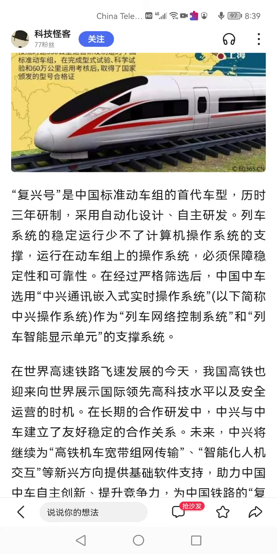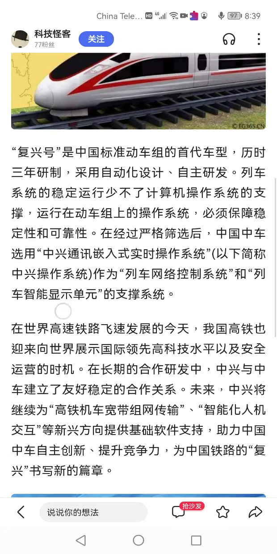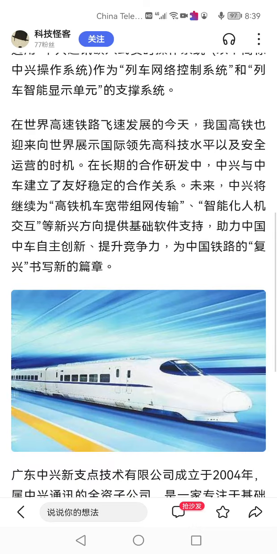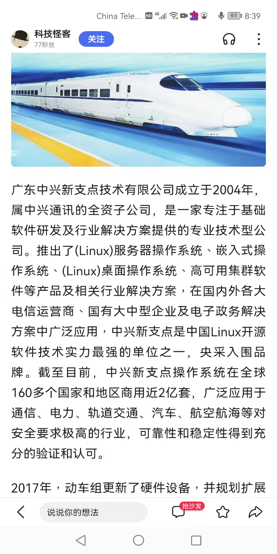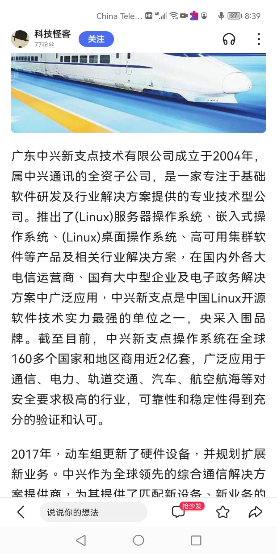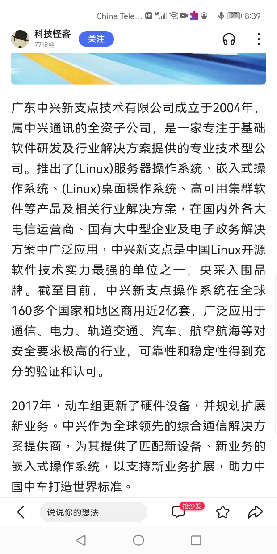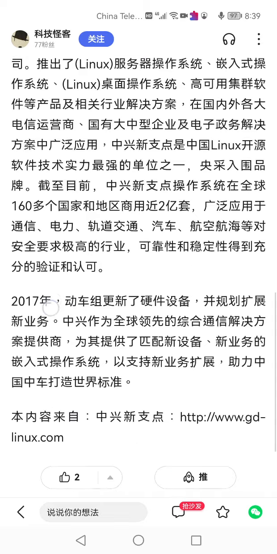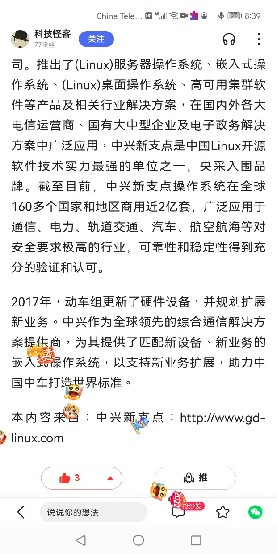I've talked about this, it's already showing here. It's the NewStartOS, right? Linux based, and Guangdong province, 中兴新支点 NewStartOS.